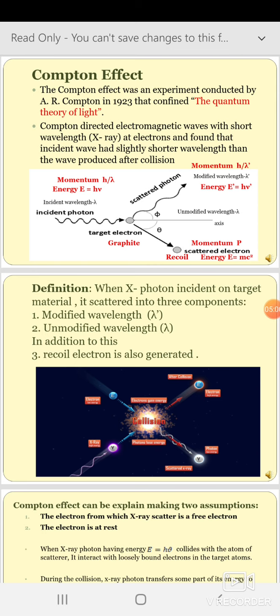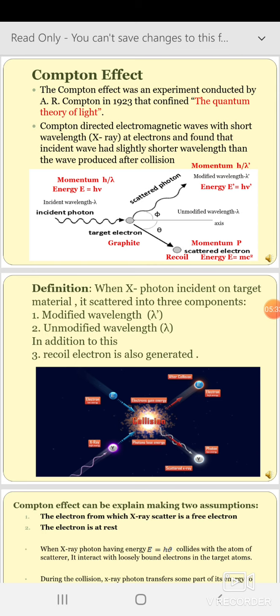This means that a loosely bound electron can easily detach from the atom, from the center we can say. Now here we use the incident photon having some components: wavelength lambda, energy h nu, and momentum h by lambda. So this incident X-ray photon, when incident on the target material, that is the graphite material which consists of loosely bound electrons, loses its energy there and is scattered into three parts.